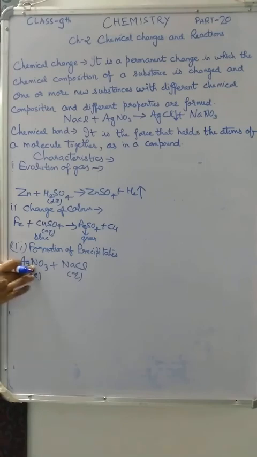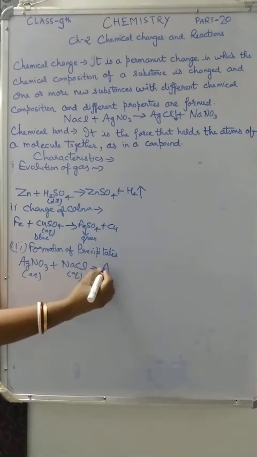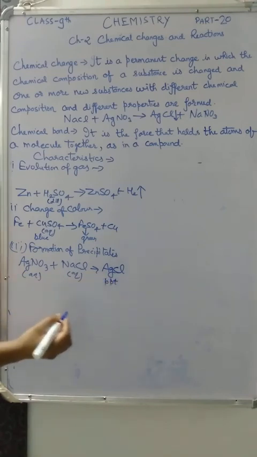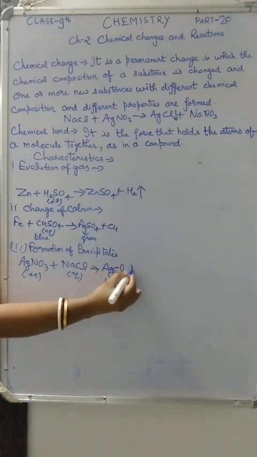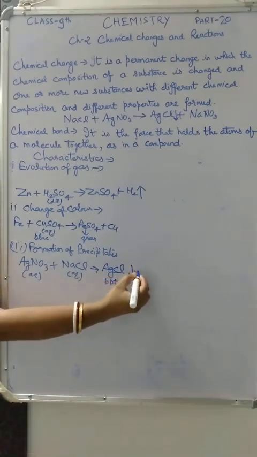When silver nitrate is reacting with sodium chloride, you will get silver chloride in precipitate form. The mark of the precipitate, I think all of you remember, is the downward arrow. And we also get sodium nitrate.